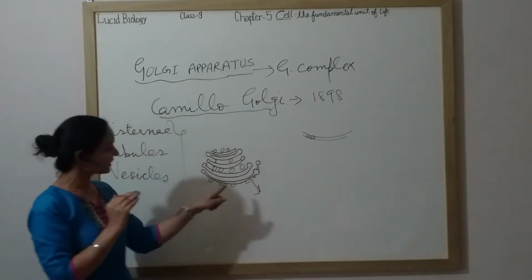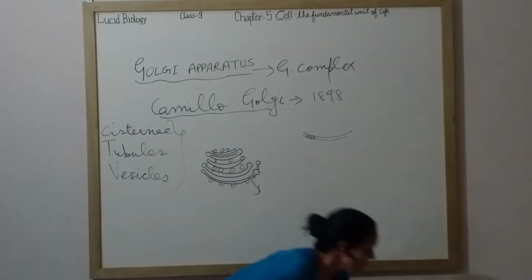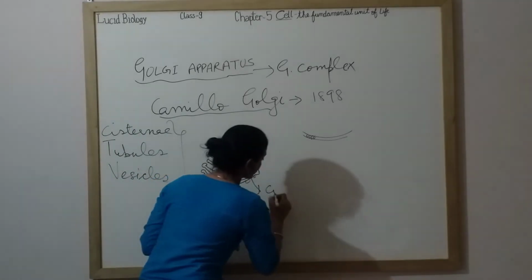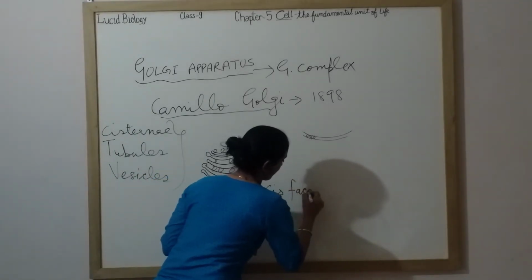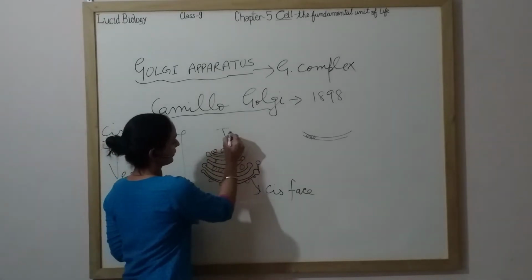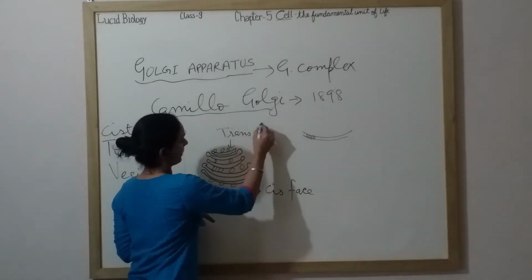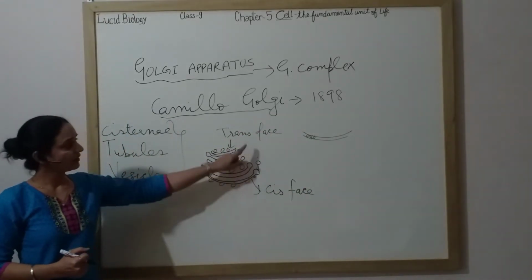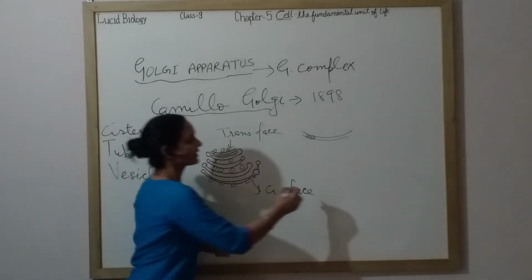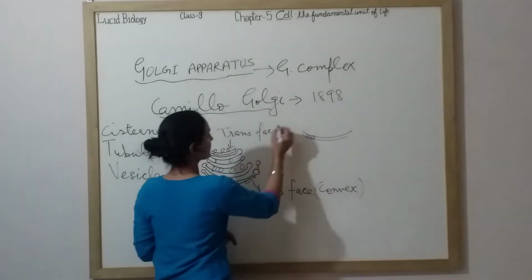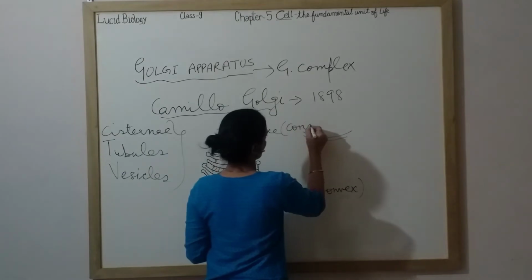Now here also you can see the curve. This convex side is called the cis face, and this part is called the trans face. Golgi apparatus has two faces, cis face and trans face. The cis face is convex in shape and the trans face is concave in shape.